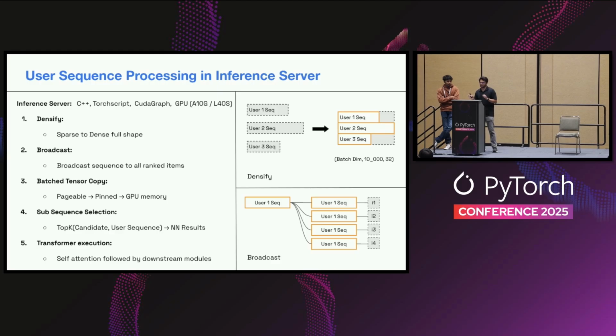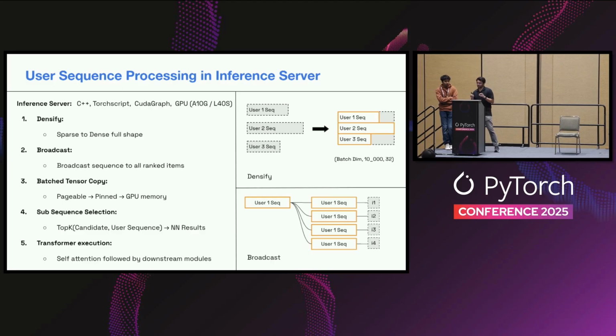So the first step that you commonly see is the densification step. If you look at the first diagram on the right, it's as simple as basically expanding the variable length user sequences into a fixed dense shape so that you can actually pack it into a mini batch and run inference on it. So this is very synonymous to how you do padding in LLMs. You basically want all the sequences to be of the same length, and then you can actually perform inference on it. So that's the first step, the densification part. The second step is the broadcast part, which is the second diagram below.